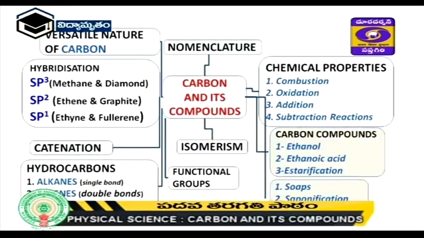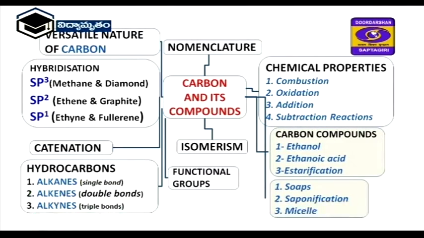The main point is the versatile nature of carbon. Here the versatile nature of carbon is, we know, carbon's ability to form bonds with other elements like oxygen, nitrogen, sulfur, etc. And also these exhibit hybridization and catenation properties. In hydrocarbons, alkanes, alkenes and alkynes are there. Nomenclature is also something we are going to watch in this chapter. Next another one is isomerism.